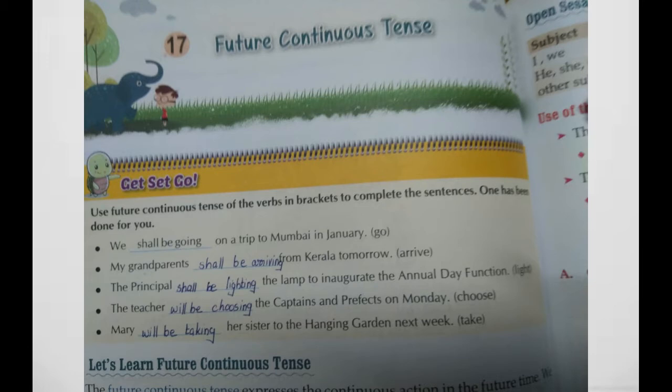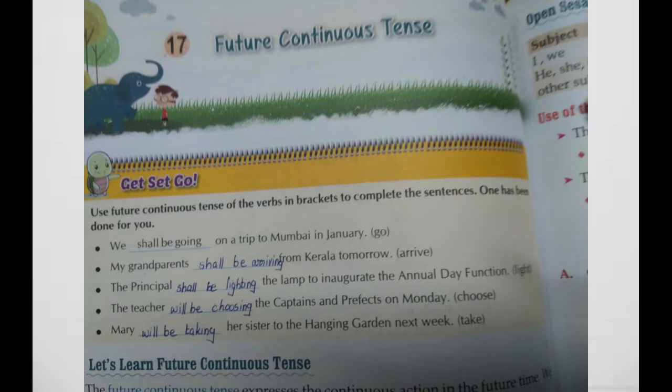So this is the formation of the future continuous tense, that is subject plus shall be or will be, anyone you can use, plus root form of the main verb plus ing. Okay, you understood what I said? The subject here is we. We dash on a trip to Mumbai in January. That means we is the subject. And shall be or will be, anyone you can use. Here the subject is we, so we can use shall.